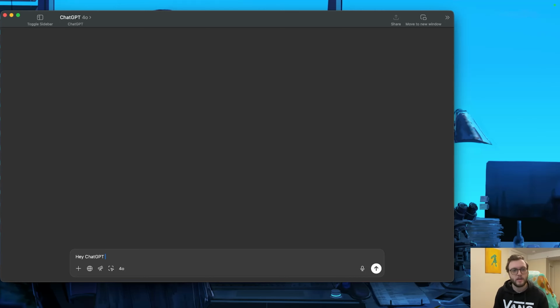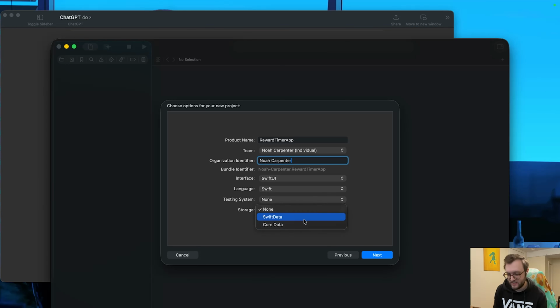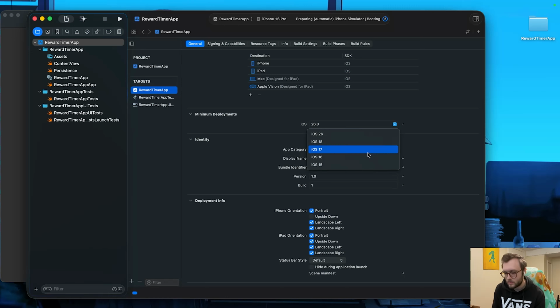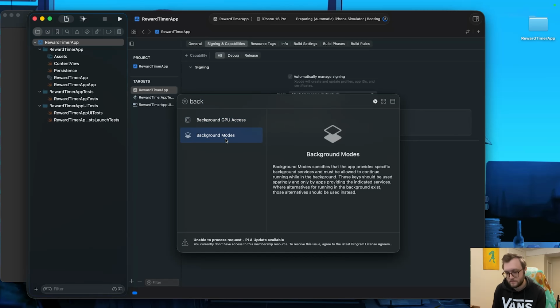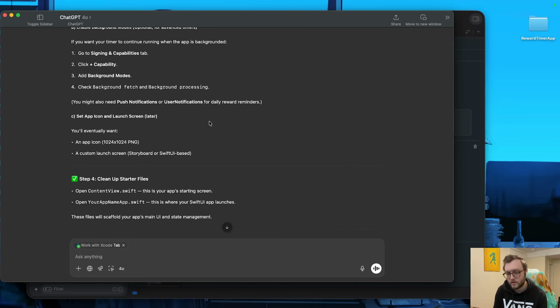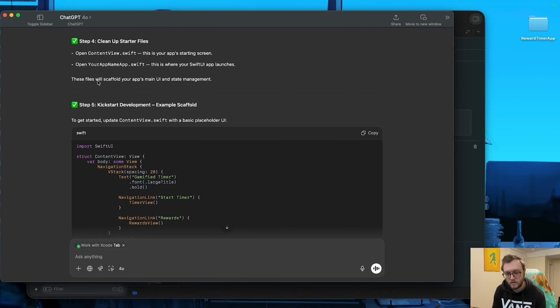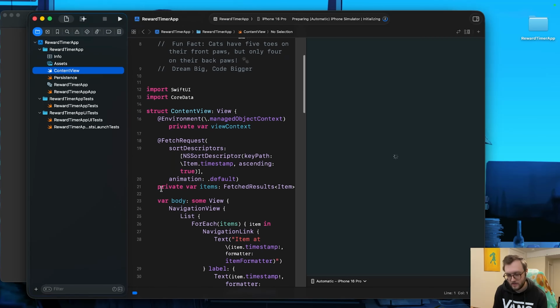With the ground rules set, it is now time to have ChatGPT help us create the project. I asked it for project creation steps. Everything was pretty normal. It also suggested we enable testing. I did confirm because on my version there are 2 different testing models, which one to use, as well as it suggested that we enable core data. Now if you've ever enabled core data before, you'll notice that your app starting template is a little bit different, but it ended up giving us a copy and paste template for our content view to get us started. So far, so good.